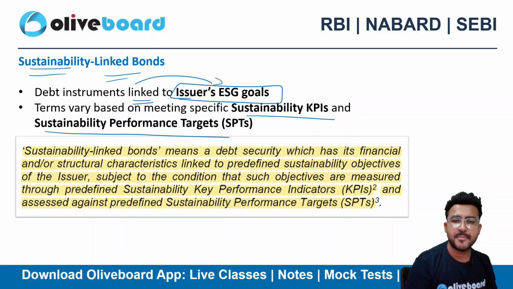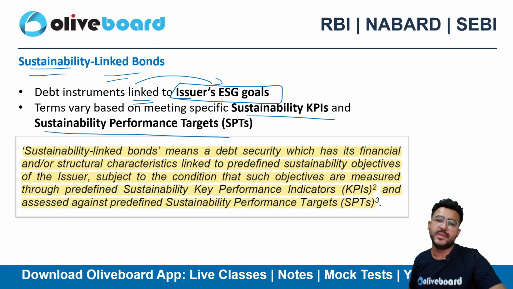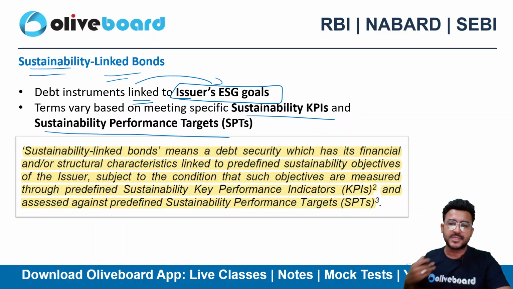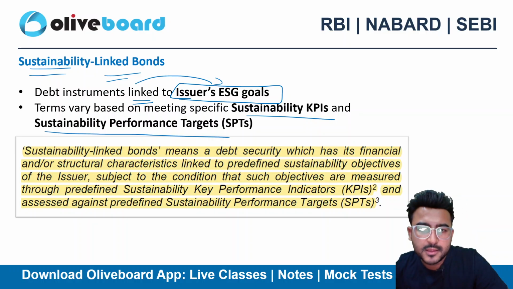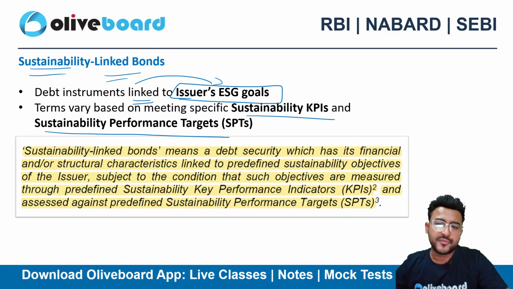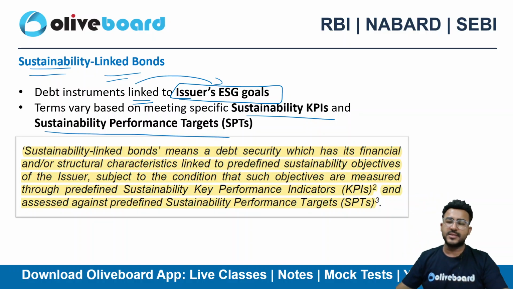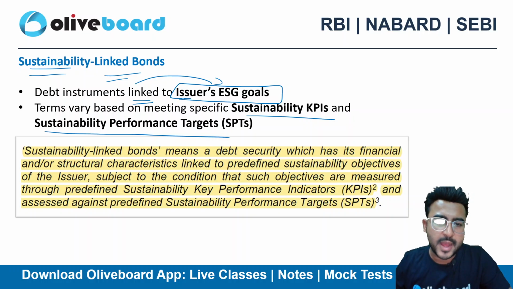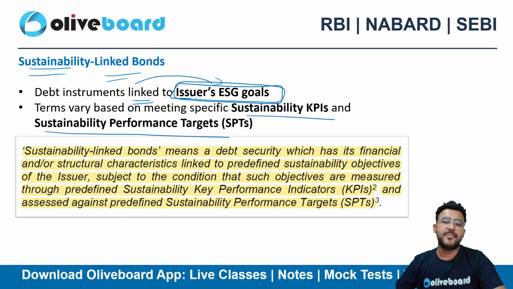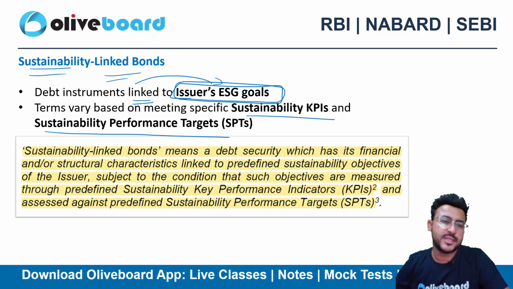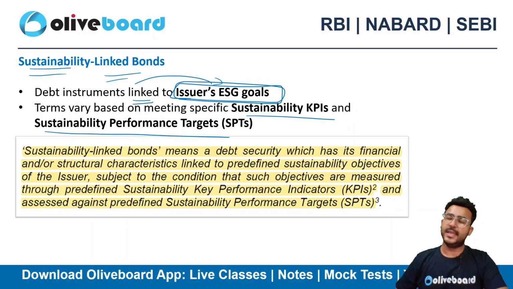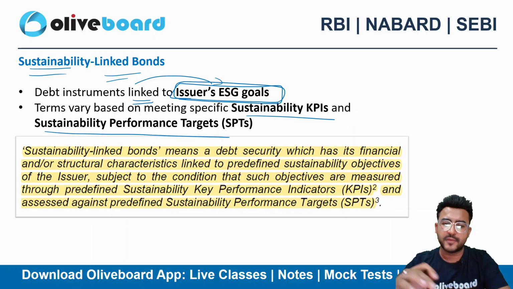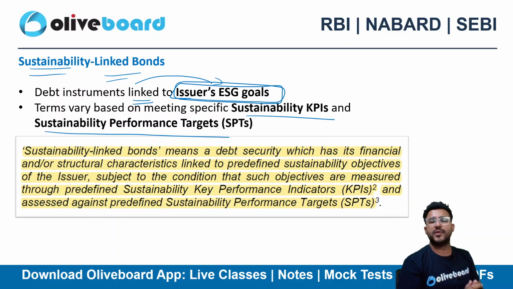That can be an example of a carbon reduction SLB, because I am a cement company and I'll cut the interest rate by 0.5% if it cuts CO2 emissions by 20% in the next 3 years. So what I did here is I have linked the debt instrument to my ESG goals, my specific environmental issues. That's why it's a sustainability linked bond, and that's the core difference between these 3-4 items.